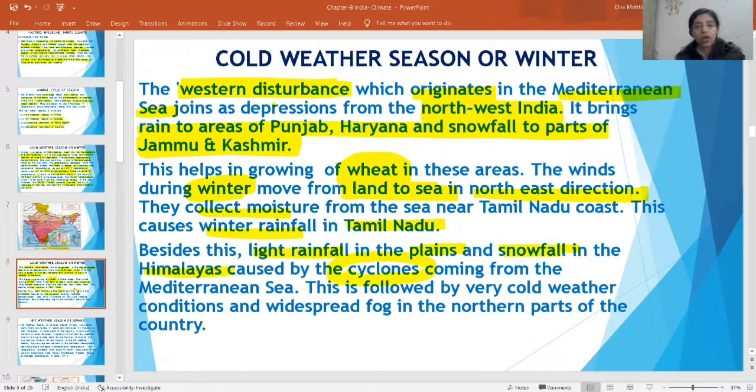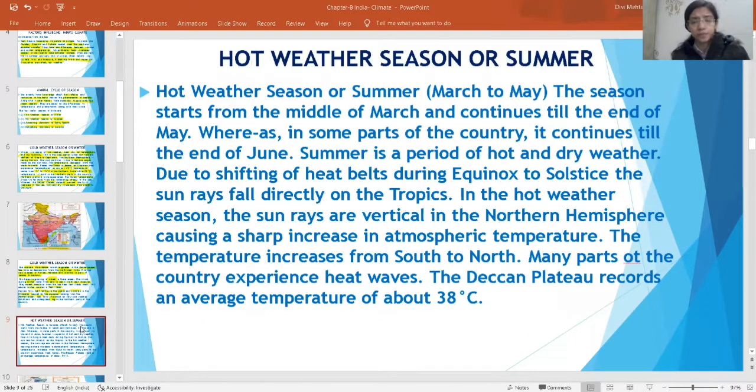I told you, western cyclonic disturbances that originate from your Mediterranean Sea. Ma'am has already told you, the full name is western cyclonic disturbances. Okay, the cyclone comes in the Mediterranean Sea. A cyclone is an air circulation in the sea. When an air circulation comes in the sea, it keeps on moving in the Mediterranean Sea and affects the weather conditions on the western side. Sometimes you must have seen fog also in the northern parts of the country. This is due to western cyclonic disturbances only.